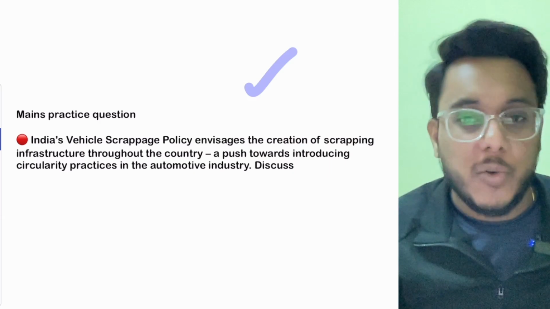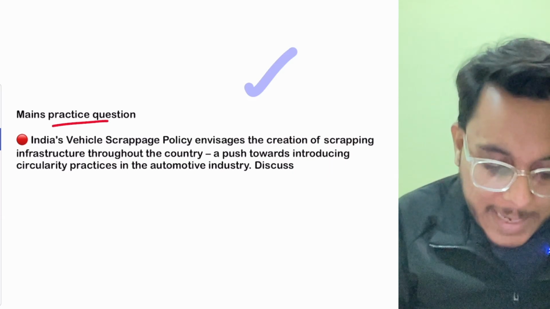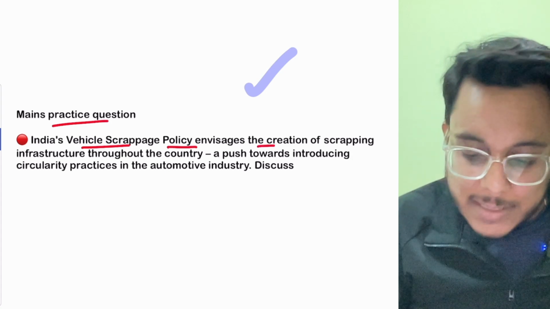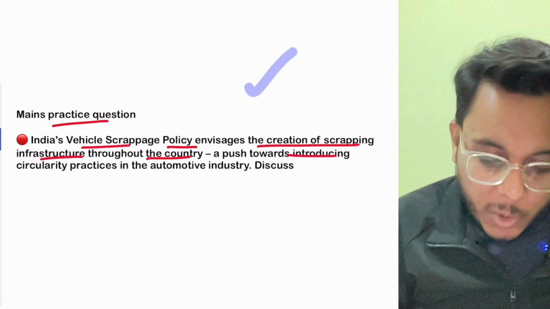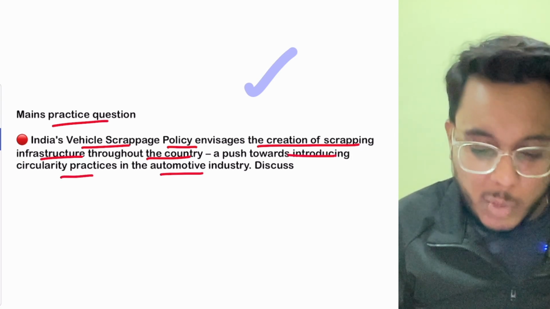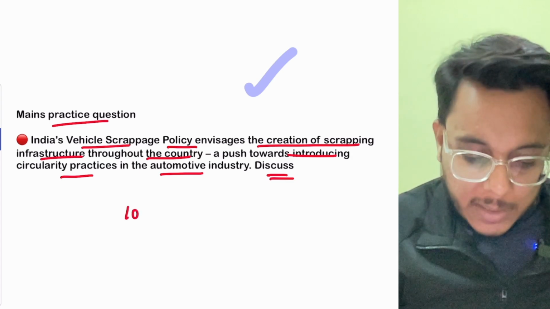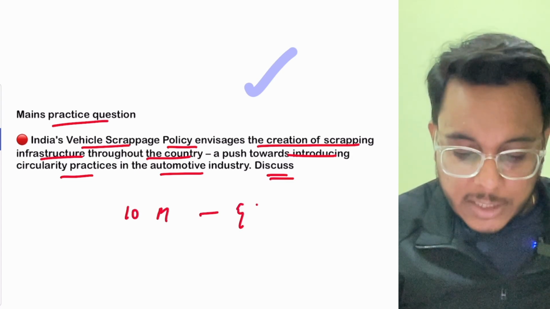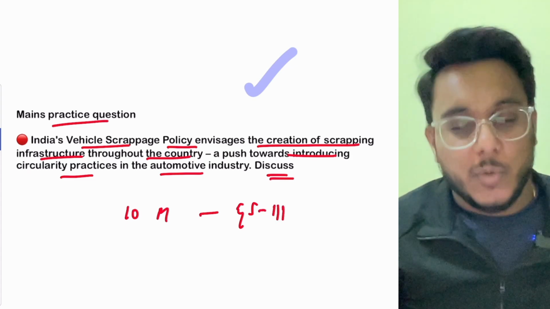That is all. Now we come to the mains practice question for today. The question reads: India's vehicle scrappage policy envisages the creation of scrapping infrastructure throughout the country, a push towards introducing circularity practices in the automobile industry. Discuss. Okay, so this will be a 10 marker question for GS paper number 3.